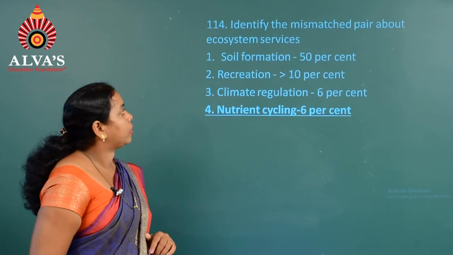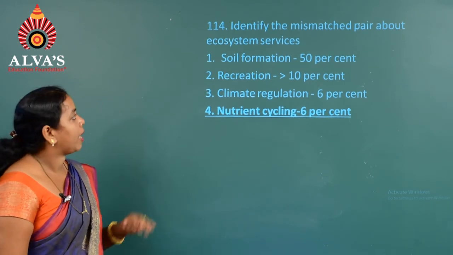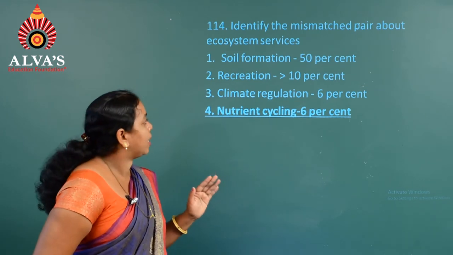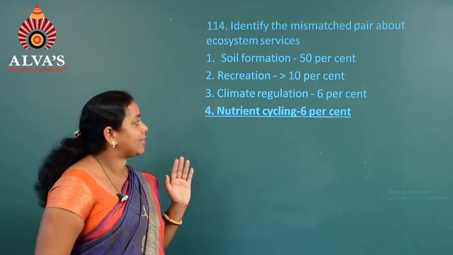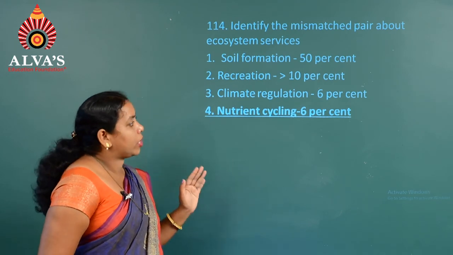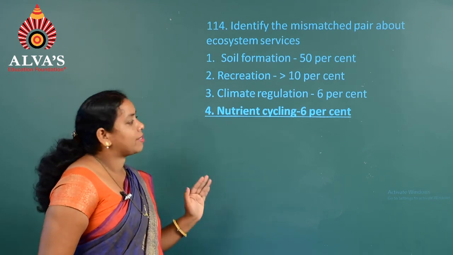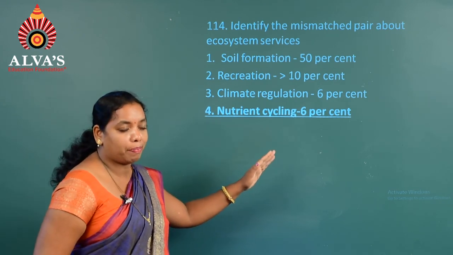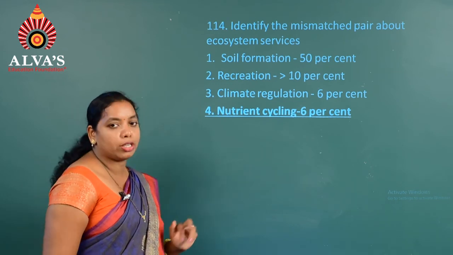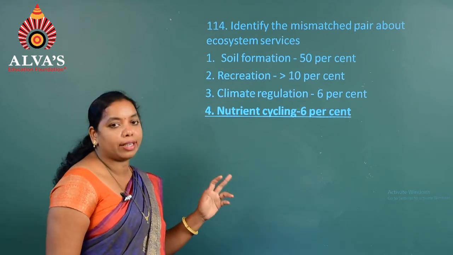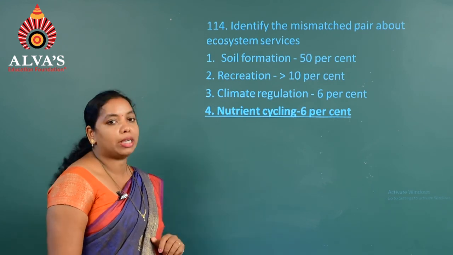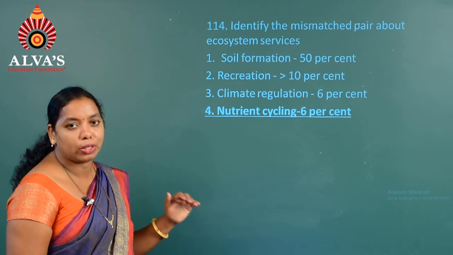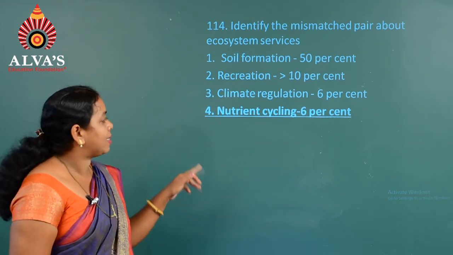That was question number 114. Identify the mismatched pair about ecosystem services. First one, soil formation 50%, yes. Second, recreation, less than 10%, yes. Climate regulation 6%, yes. Nutrient cycling less than 10%, it should not be 6%. That is why the fourth option is wrong. Nutrient cycling requires less than 10% of the total amount invested on ecosystem services, that is $33 trillion. So, the answer is the fourth one.